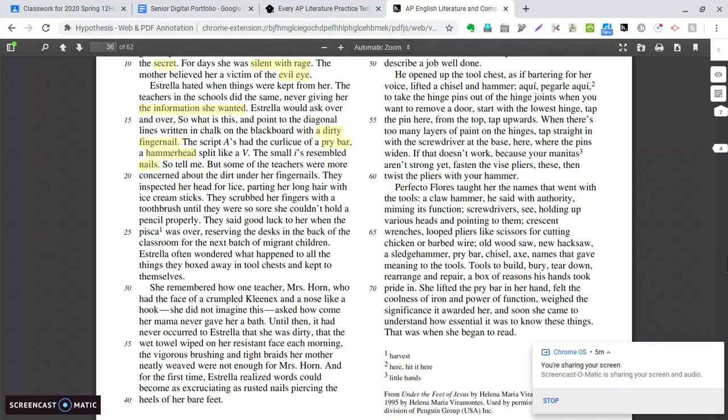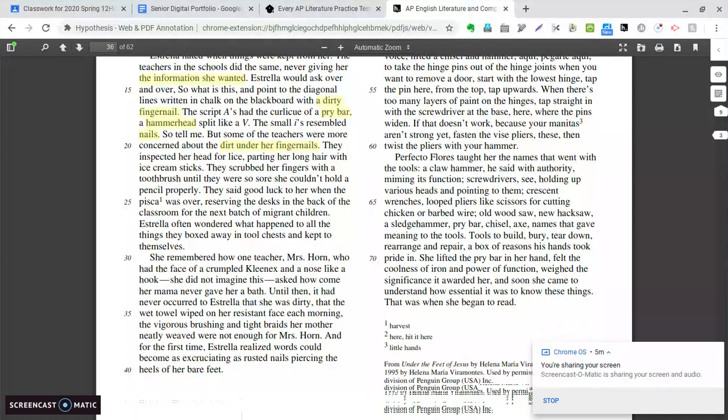But some of the teachers were more concerned about the dirt under her fingernails, right? So they're making judgments against her. We can see their tone is somewhat condescending rather than caring as much about her education. They care that she looks dirty. They inspected her head for lice, parting her long hair with ice cream sticks. They scrubbed her fingers with a toothbrush until they were so sore she couldn't hold a pencil properly.